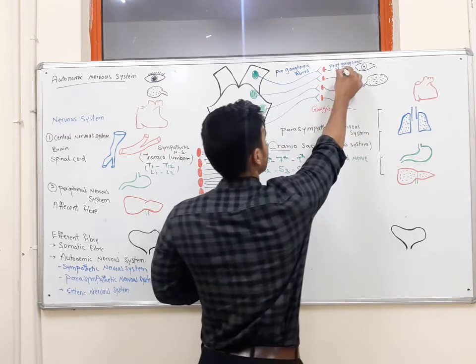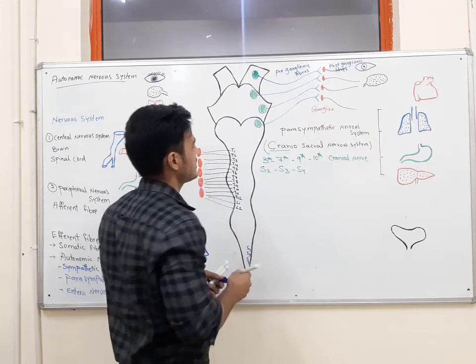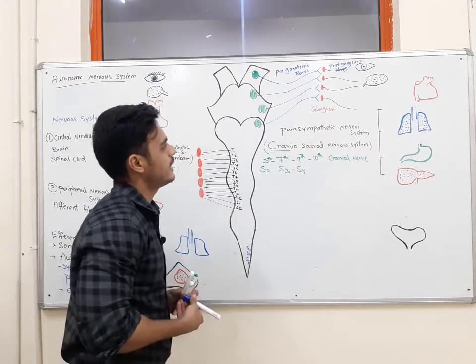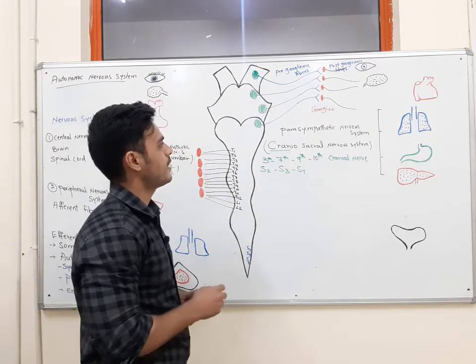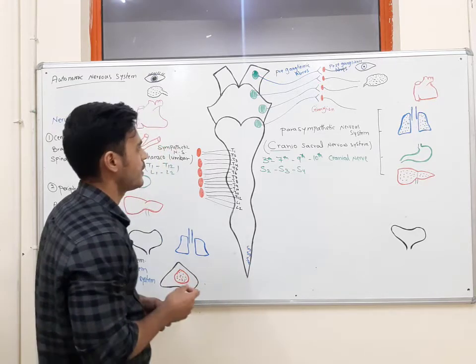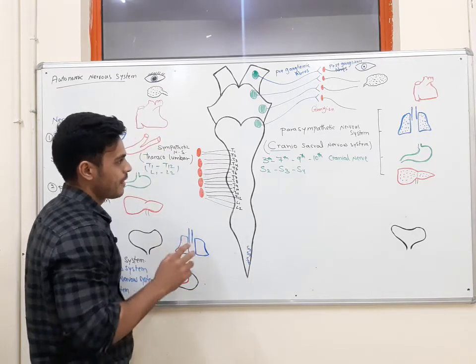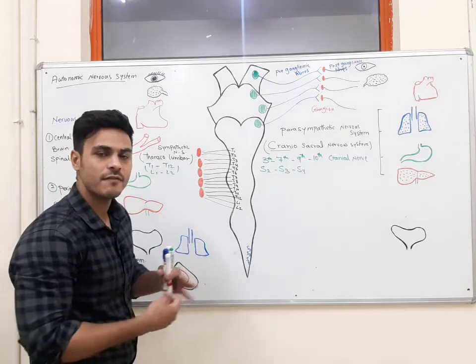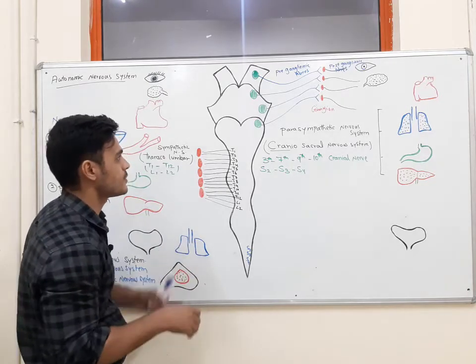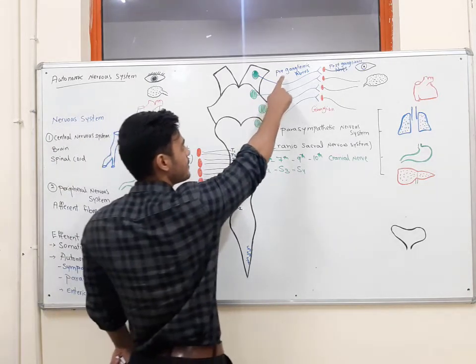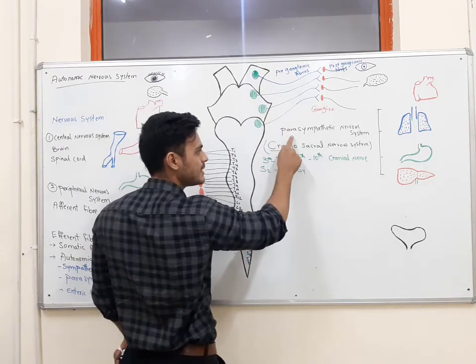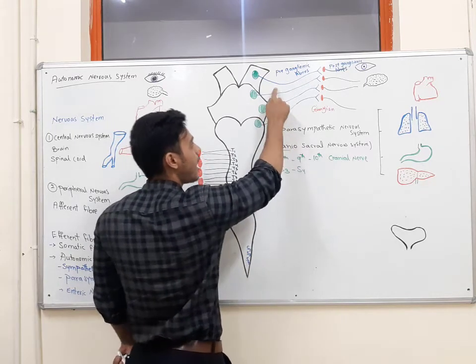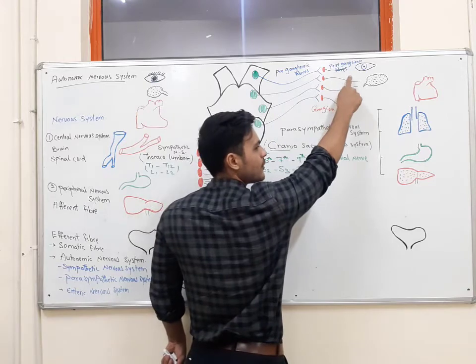The ganglion is a collection of the cell bodies of neurons in the periphery. Now, we should know about the characteristics of these fibers also. Preganglionic fibers in the parasympathetic nervous system are longer than postganglionic fibers.